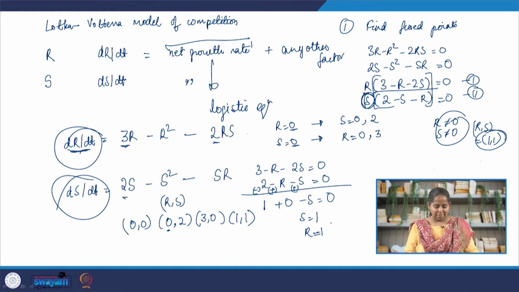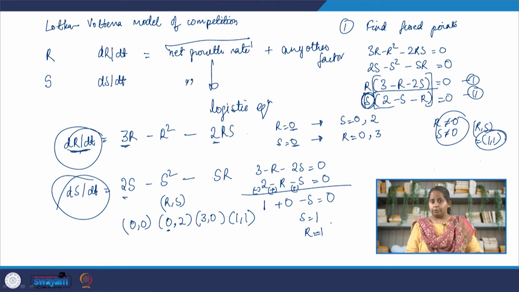Okay, these are the 4 fixed points. The third fixed point is saying that in case for some reason the sheep vanish away, then the ecosystem will support 3 rabbits. You can see already this is sort of making sense. If only one species is existing, then we will have more rabbits, 3 units, compared to sheep, 2 units.